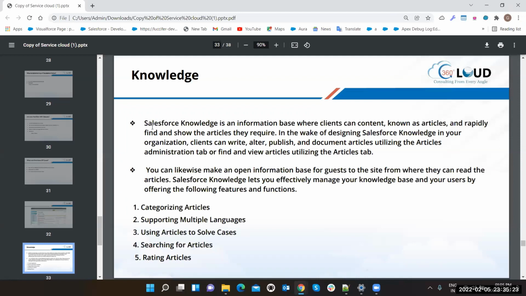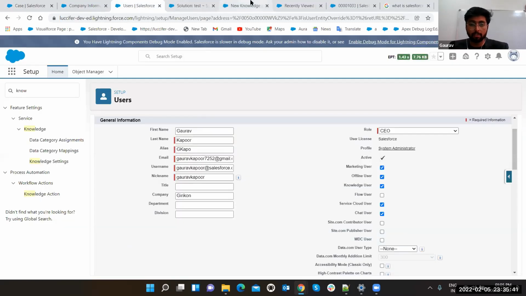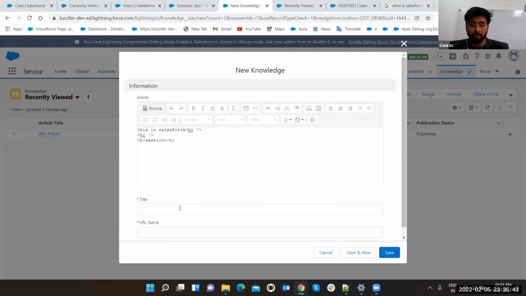Okay, here it is written: Salesforce Knowledge is an information base where clients can contain articles, known as articles, and rapidly find and show the articles they require. After designing Salesforce Knowledge in the organization, clients can write, alter, and publish. And one more thing, guys: once you make your knowledge record,